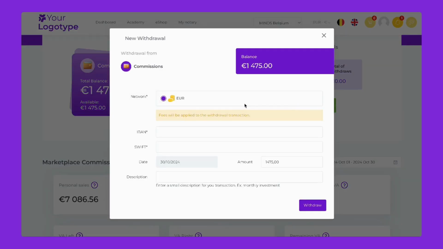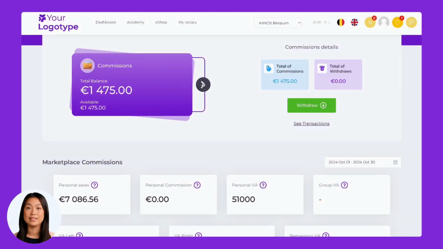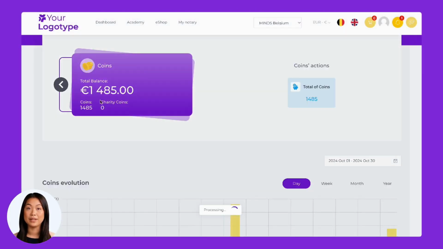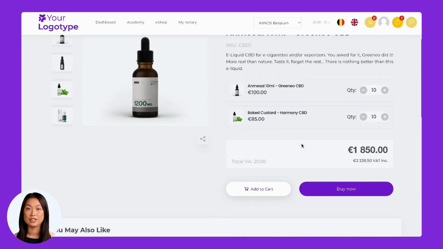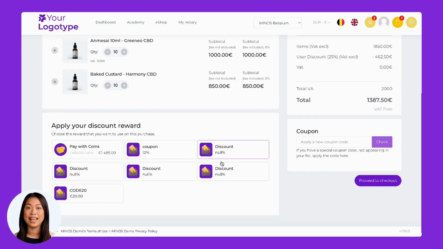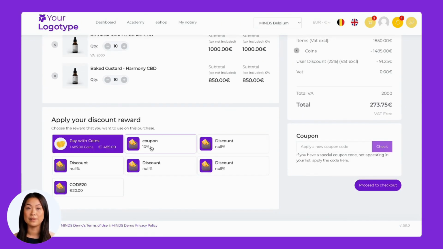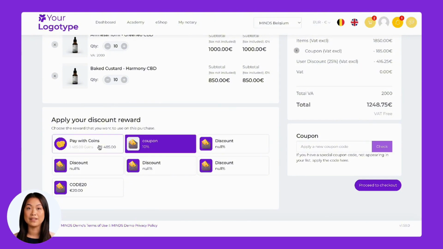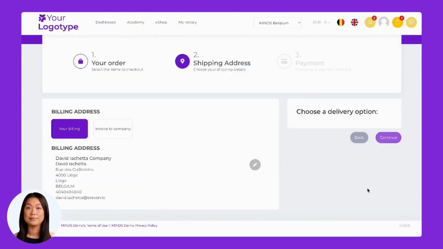Additionally, MINDS introduces the concept of wallets. Instead of traditional payouts, commissions can be transferred to a commission wallet. MINDS offers various wallet types, including commission wallets, virtual currency wallets, and coins. They can all be used in the shop. When purchasing a product, any available coins and coupons will automatically appear. Just select them and proceed with checkout as usual.